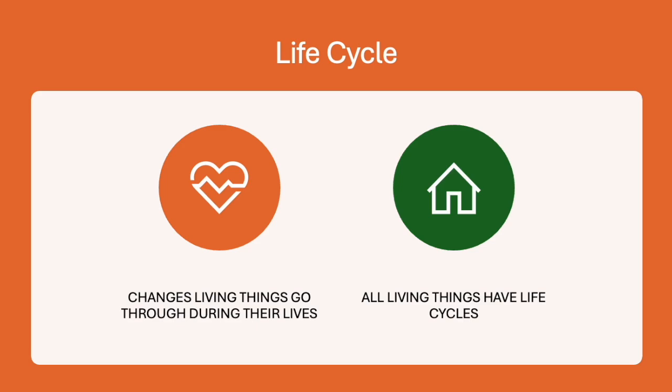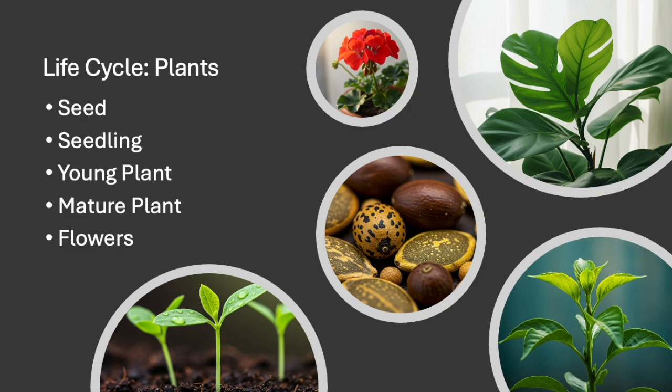Let's start with a plant. Many plants start off as a tiny seed. When the seed gets water and sunlight, it starts to grow. First, it sprouts roots and then a stem and leaves. We call that a seedling.